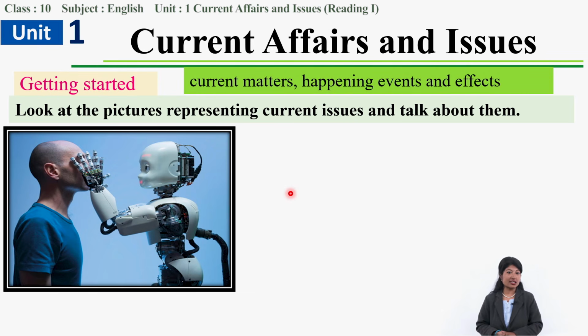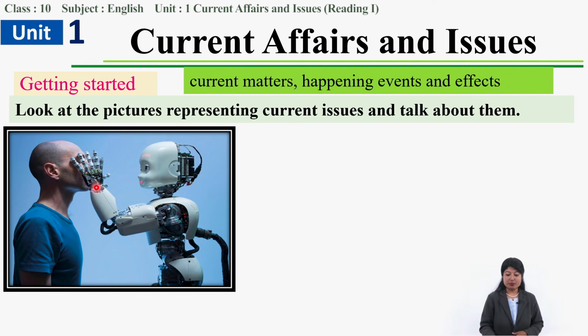Let's go through Getting Started activities, and there you can see 4 pictures, right? What is the activity? Look at the pictures representing current issues and talk about them. Okay, we are going to discuss this picture. Look at the first picture. What can you see? We can see a human and a robot, right? What is the robot doing? Touching the face of the human. What does this picture represent?